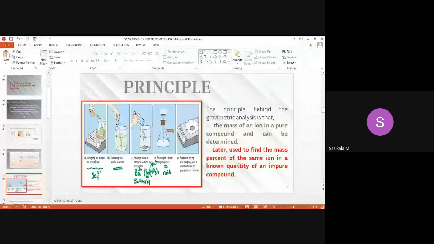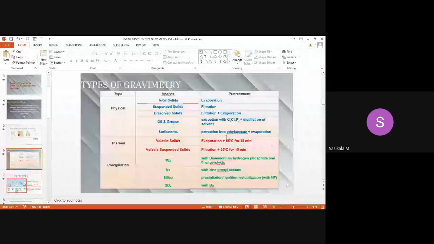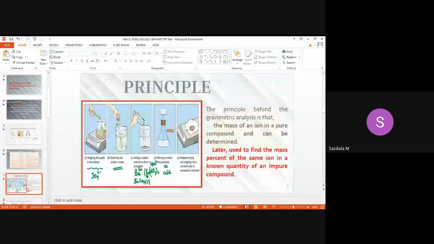You will already know the standard compound value. For example, if you are taking magnesium, when it reacts with diammonium hydrogen phosphate, how much precipitate you will get, that will be the standard, with the pure form of magnesium. Where the same ion is present in some impure compound, impure meaning it may be combined with other compounds, we need to determine the mass of that same ion.